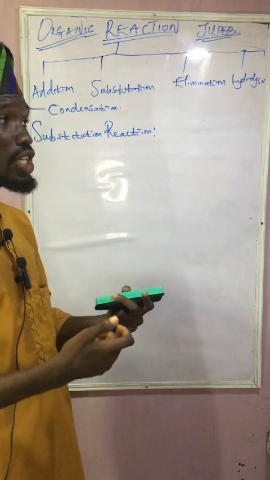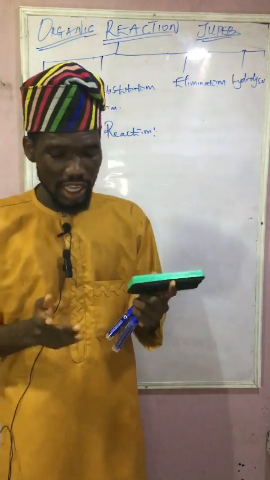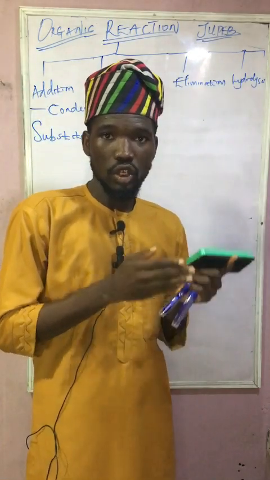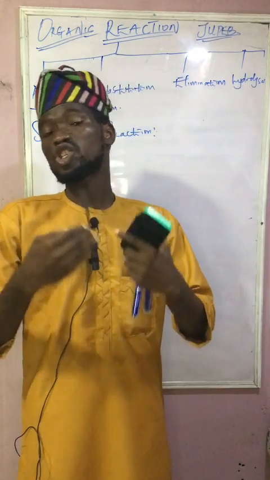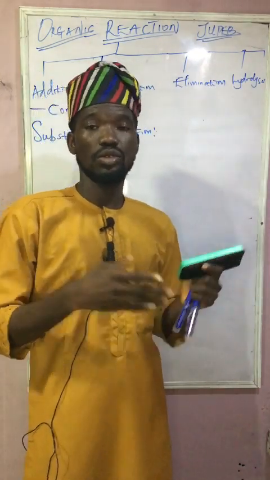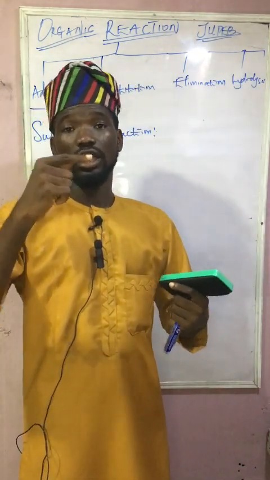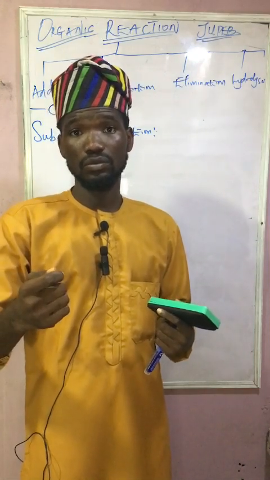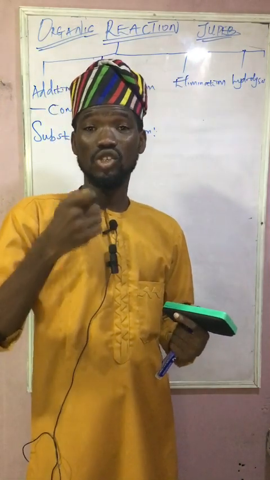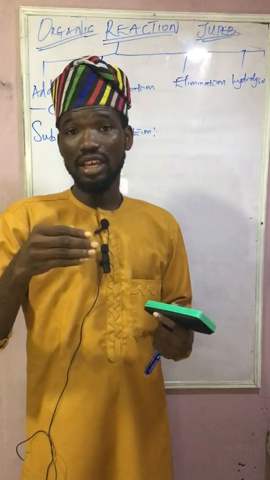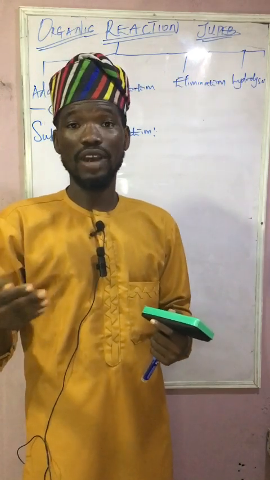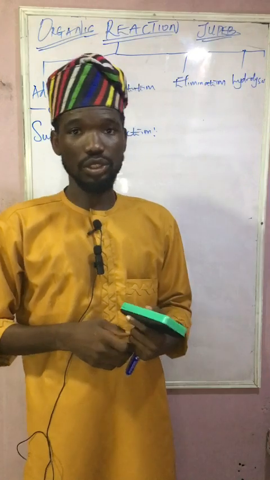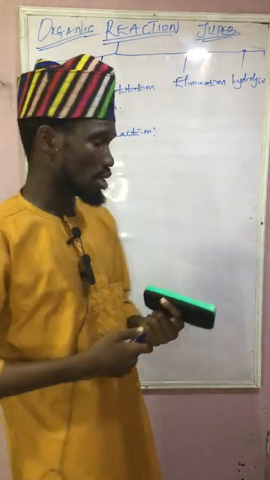It is like you're saying you have A plus B going to the product side, it is being substituted to another thing. So now let's take it again. It involves a group of atoms which are substituted by another atoms or group of atoms to yield or to form a new substance.